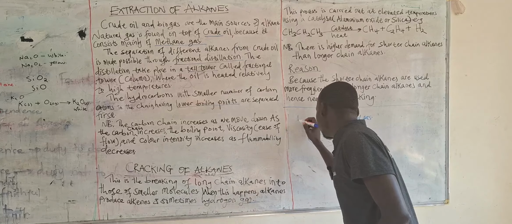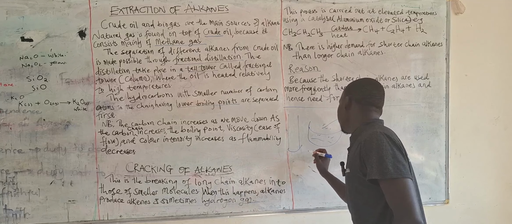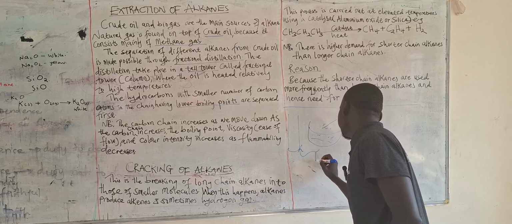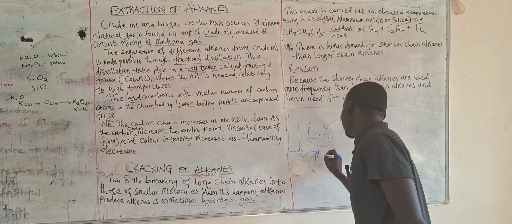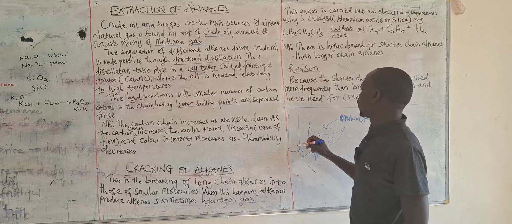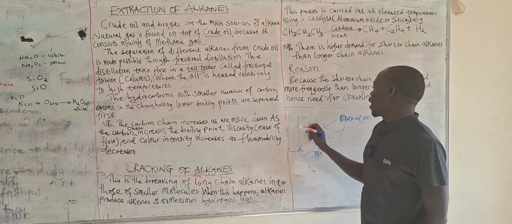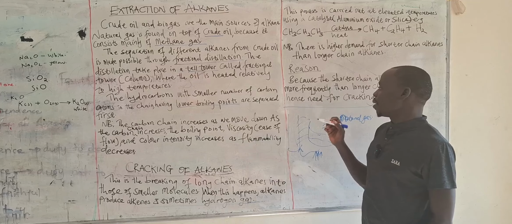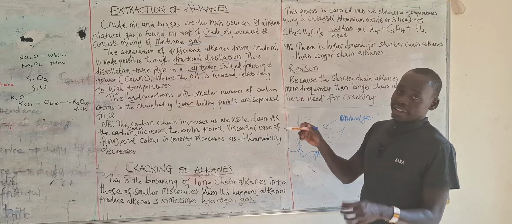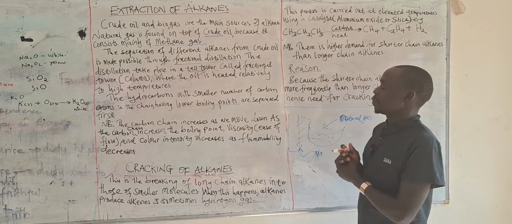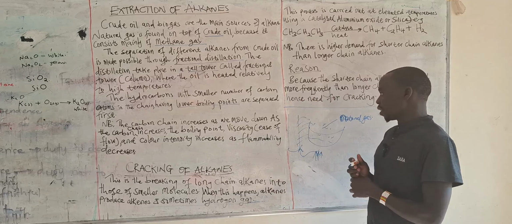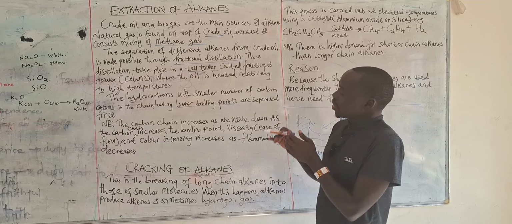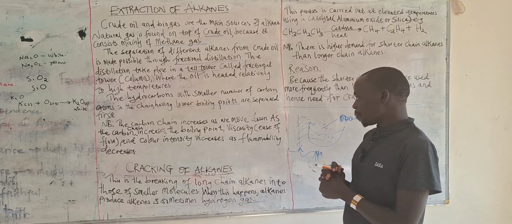If this is your fractional distillation, you start subjecting heat from here, high temperatures. After subjecting heat, this will move. And here, there are different chambers. So the one with a lower boiling point, that boiling point can easily be reached because of the high temperature subjected, and then you get that substance, until you separate and get all the fractions.